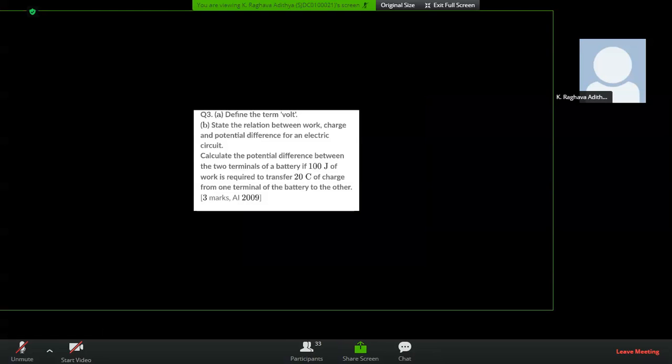Write down. Define the term volt. State the relation between the work, charge, and potential difference for an electric circuit. That is the second one. Next, calculate the potential difference between the two terminals of a battery if 100 joules of work is required to transfer 20 coulombs of charge from one terminal to the other. This is the third question.